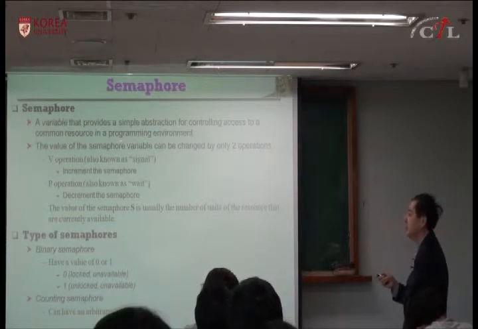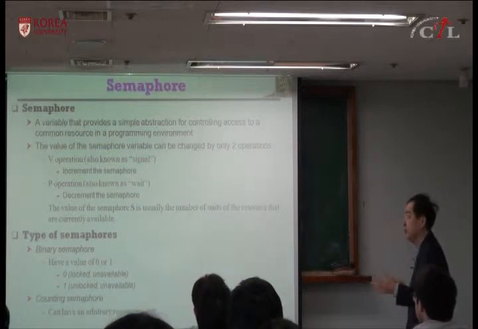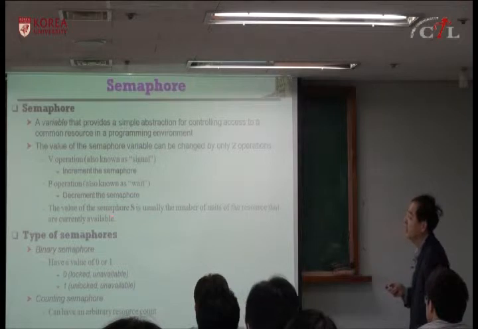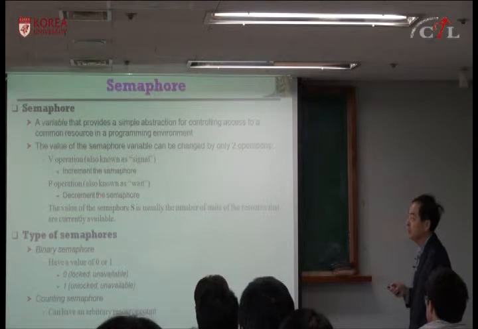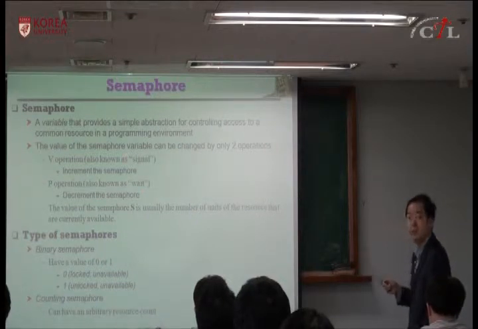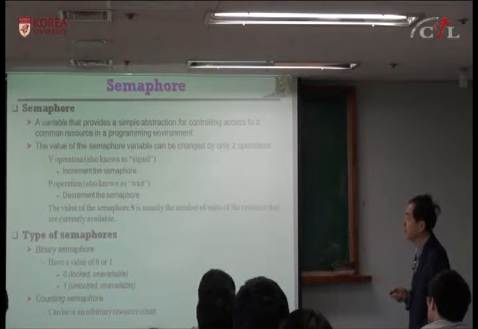So signal means it signals the other process that I have used the resource and you can now use the resource. It's sometimes called notify or signal. P operation is also called wait. So if the resource is available, you can decrement the semaphore and you can use the resource, but if the resource is not available, it has to wait until it receives the signal. Okay? So that's the meaning of P and V operation. We'll discuss the details of the semaphores.